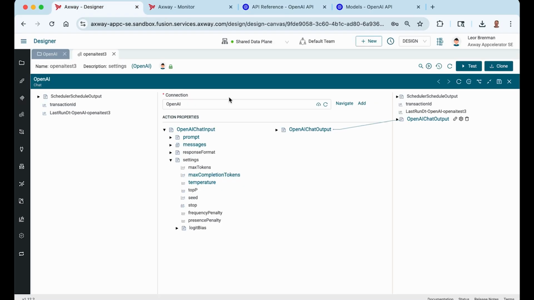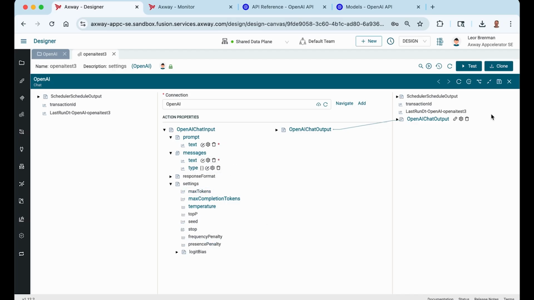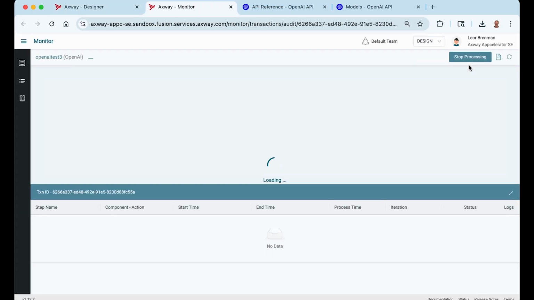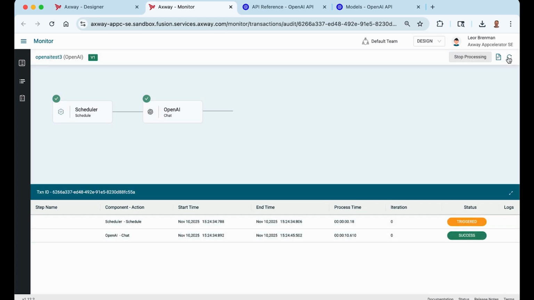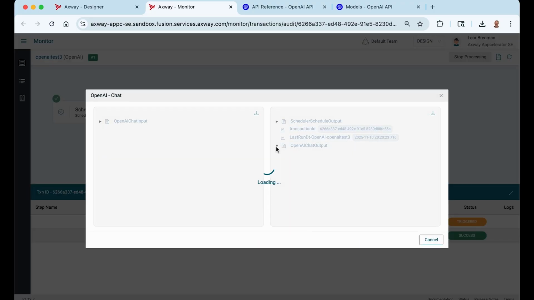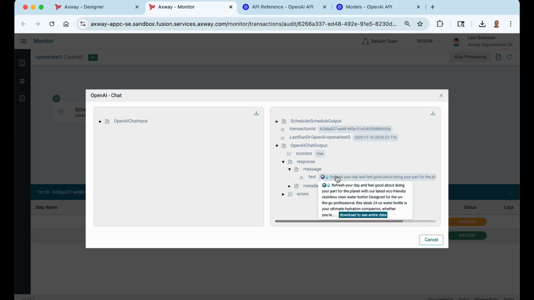So let's just check my prompt, make sure that's set correctly. Yep, that's as I just described. And the message is as I just described, and I'm not going to set any of these settings. Let's just run this by clicking the test button, because it is a scheduler trigger. Okay, so here's a response. Let's take a look at this, and success. And the message is right there.